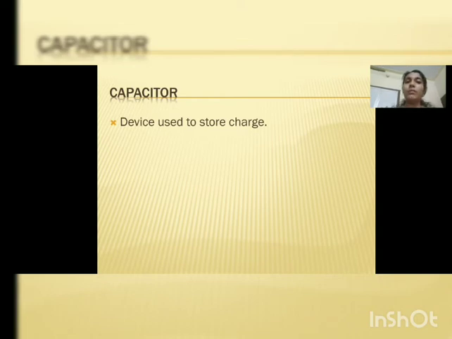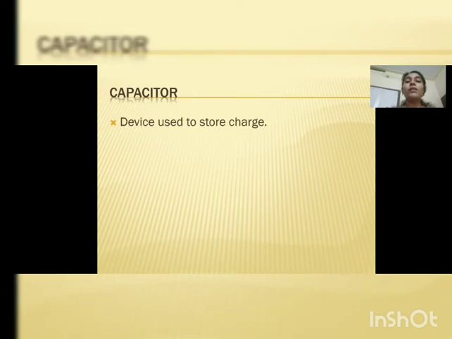So you may think a battery also stores charge, so why is there any need to use a capacitor? A battery also stores charge, but the charge stored in a battery is released gradually or slowly. At the same time, the charge stored in a capacitor is released all of a sudden. So in situations where we require the whole energy at once, we use a capacitor.